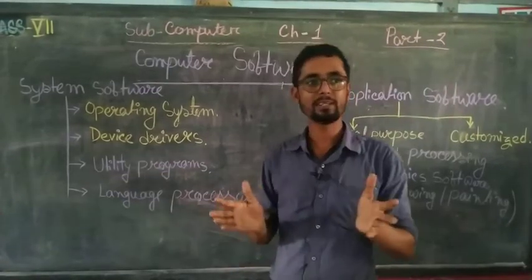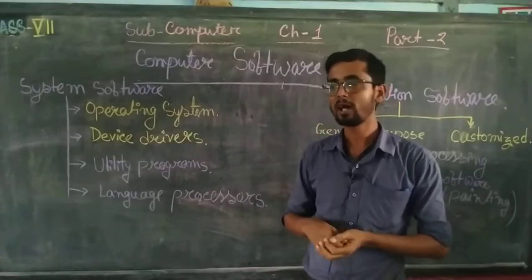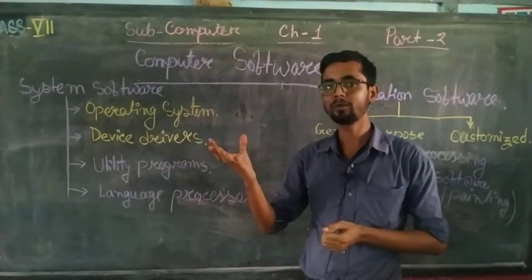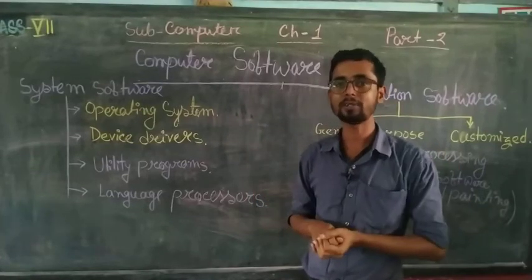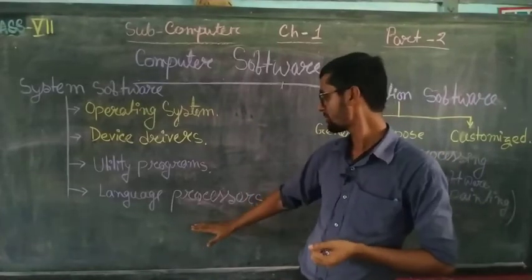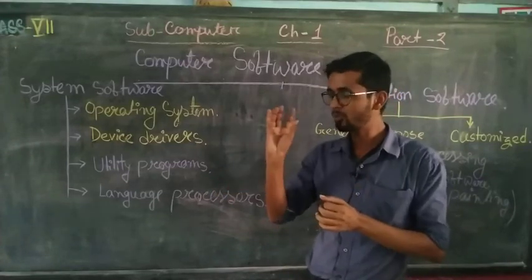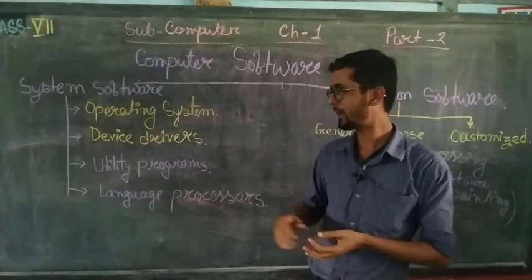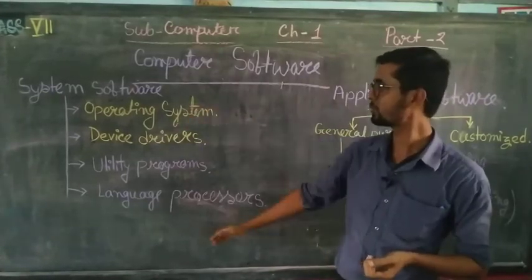Language processor software helps the computer understand our interaction or data through the languages we discussed in the previous class. So these are the system software.